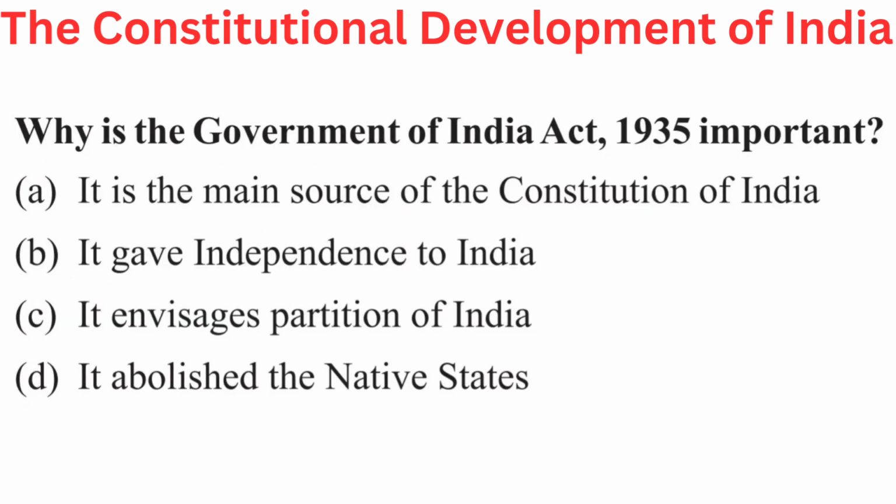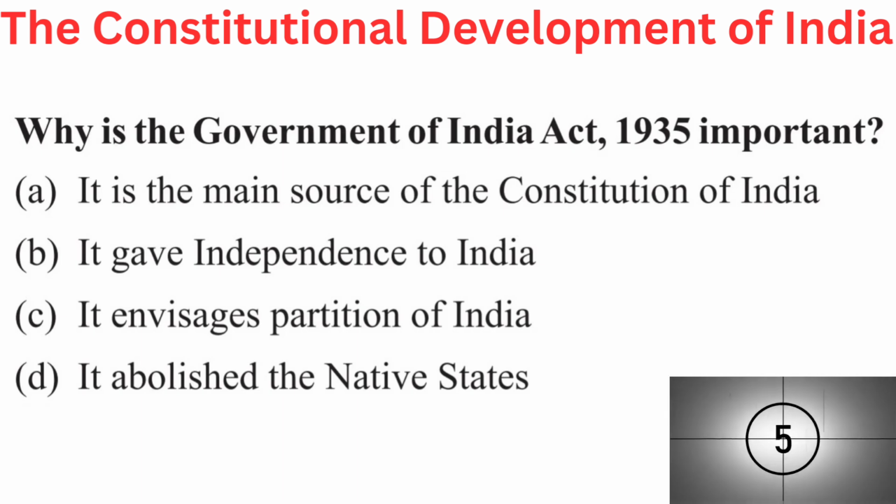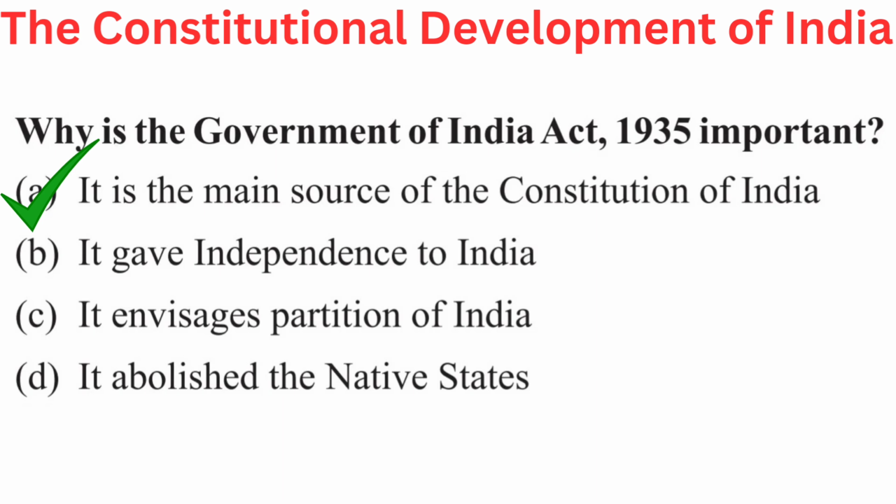Your question is, why is the Government of India Act 1935 important? Your options are A. It is the main source of the Constitution of India, B. It gave independence to India, C. It envisages partition of India, or D. It abolished the native states. Right answer is A. It is the main source of the Constitution of India.